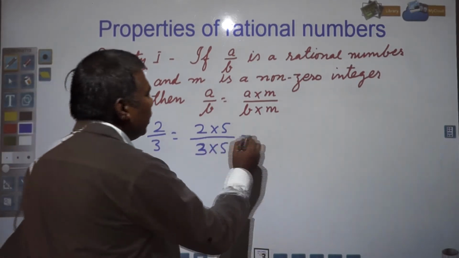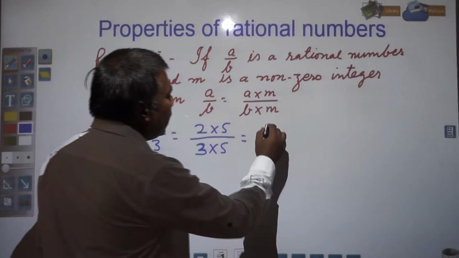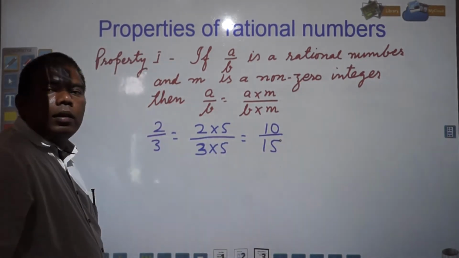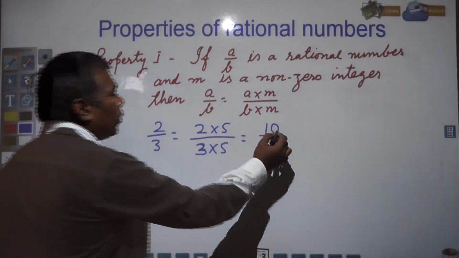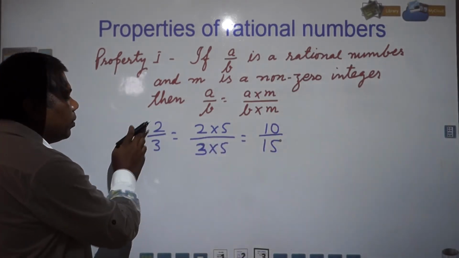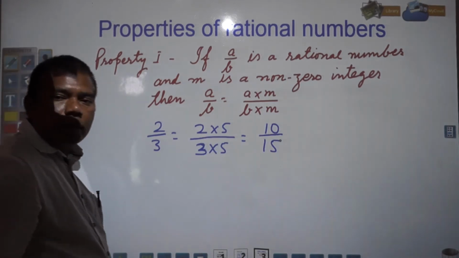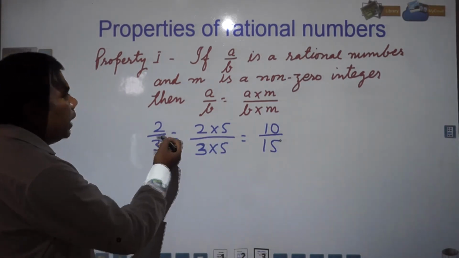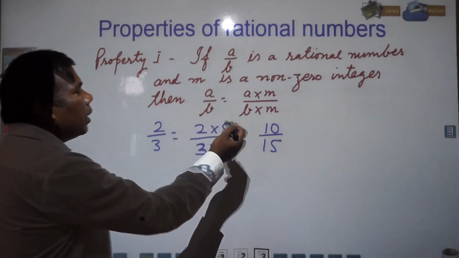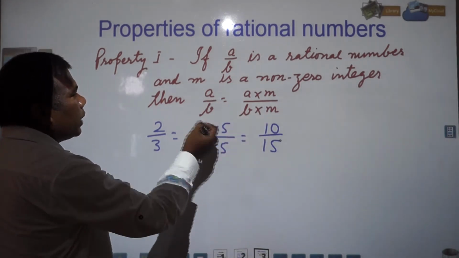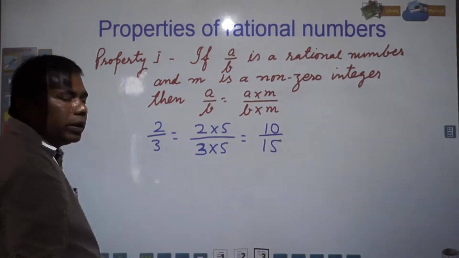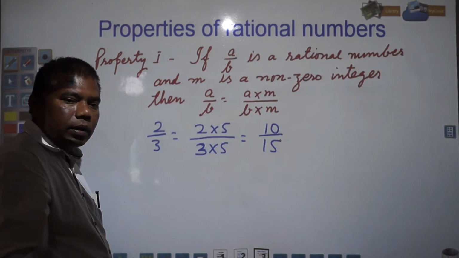So this will be 10 and 15. This is called an equivalent fraction. 10 by 15 is the equivalent fraction of 2 by 3. Any rational number in the form of A by B can be written in this way, multiplied by the same non-zero integer.